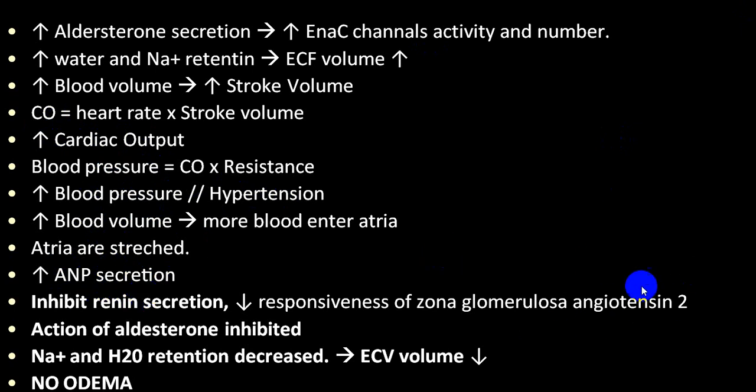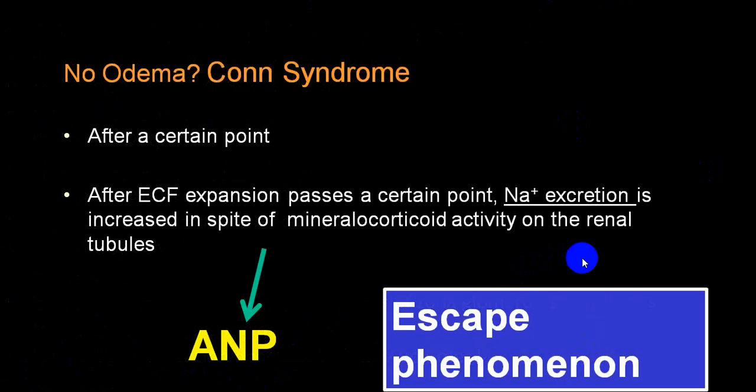So there will be less production of angiotensin and the action of aldosterone will be inhibited. Now sodium and water retention will decrease, extracellular fluid volume will decrease, and there will be no edema. And this is what we call aldosterone escape. No edema is very commonly seen with Conn syndrome. That is because of ANP action, which we call an escape phenomenon.